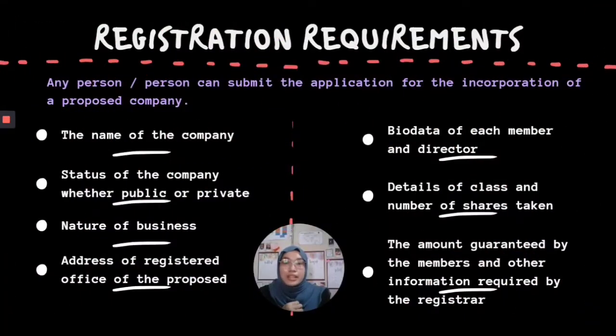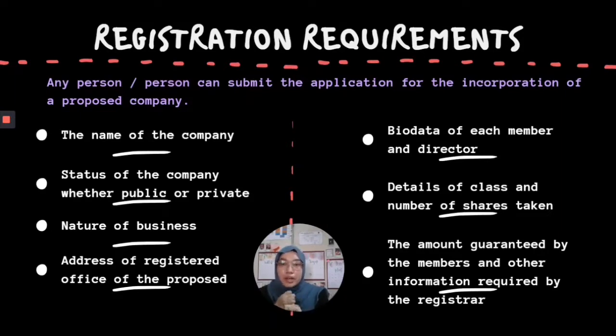So the last part of the slide is the registration requirement. The registration requirement is what we need when a person wants to register a company. Any person or persons can submit the application for the incorporation of a proposed company. There are 7 things that we need as requirements for the registration.